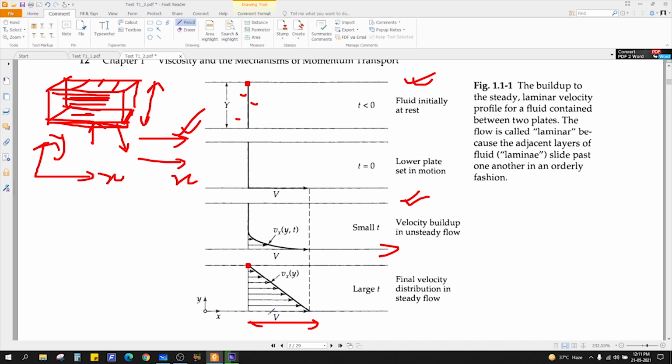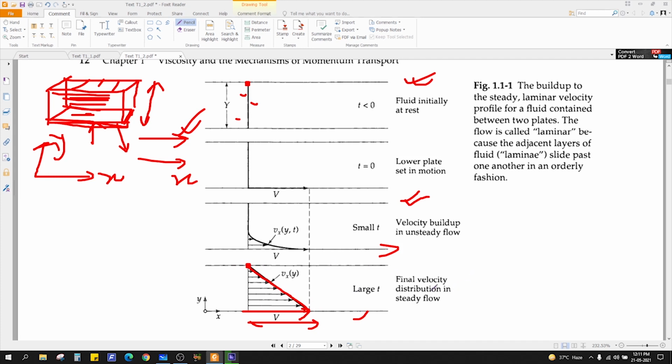The fluid close to the moving plate has velocity V, the maximum. You can see there is a linear distribution: as you move away from the moving plate, the velocity decreases linearly.